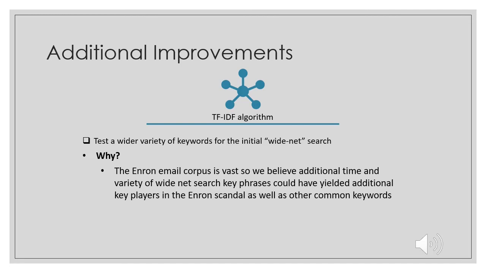So one of our additional improvements to this exercise would have definitely been to be able to do that exercise and actually pull emails from different sets of algorithms from different sets of exercises. We think this would have been helpful because the Enron email corpus is so vast and their wrongdoing could have been supported by so many different instances. And as mentioned in the Smartest Guys in the Room book, they didn't have an exact turning point where they just did something illegal. It was a snowball, an avalanche of things that happened throughout the years that led to the convictions and the legal ramifications.